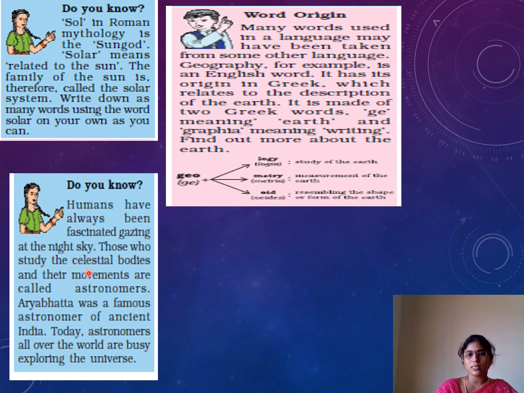Those who study the celestial bodies and their movements are called astronomers. The person who studies the stars, our solar system, we call an astronomer. Aryabhatta was the famous astronomer of ancient India. Today, astronomers all over the world are busy exploring the universe.